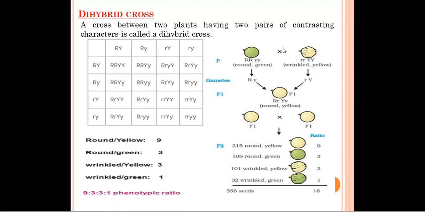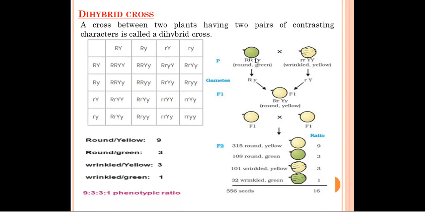We can see in this diagram, capital R is for the round one, small y is for the green color. Small r is for the wrinkled seed and capital Y is for yellow color. Capital R, round, is the dominant one, and this small y is for the recessive one, and small r is for recessive, and capital Y is for yellow.